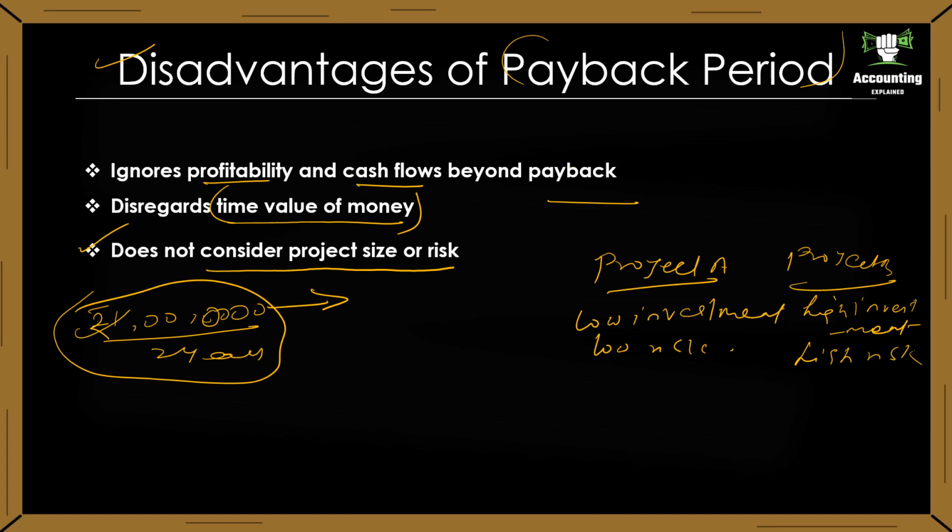Both projects might have similar payback periods. Suppose consider 5 years, 5 years. But Project B is larger and it is very much riskier. Okay. This is larger and riskier. The payback period method does not differentiate between these two projects based on their size or risk profile.